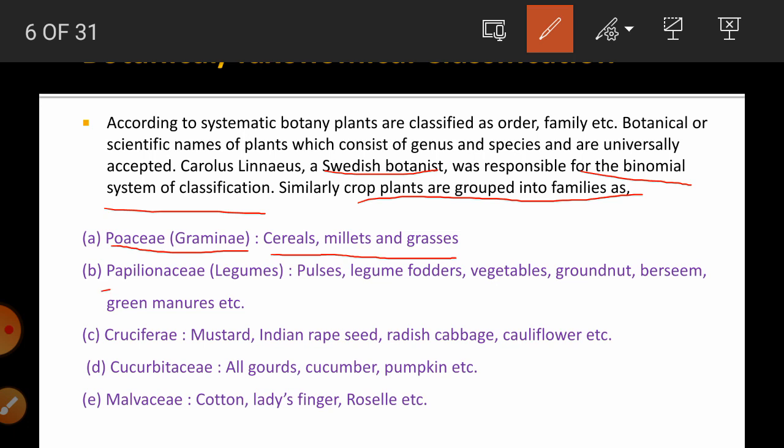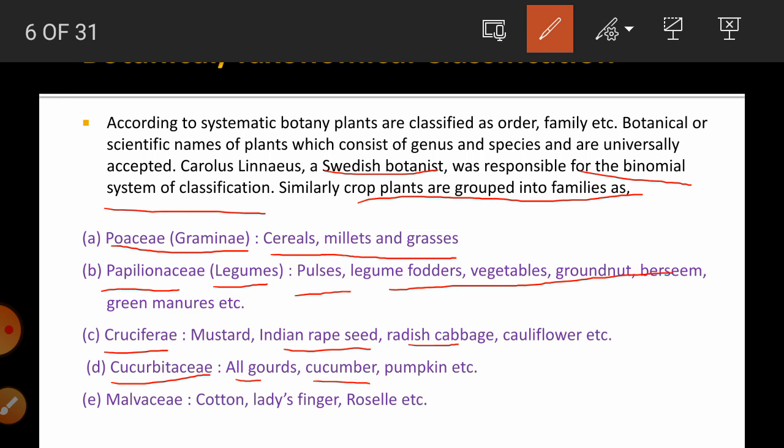Then the second one is Papilionaceae, previously known as Leguminaceae. This family includes crops from the pulses group, legumes, fodder, vegetables, etc. Then the third one is the Cruciferae family, which includes the crops mustard, Indian rapeseed, radish, cabbage, cauliflower, etc. The next one is Cucurbitaceae, which includes all your gourd crops such as pumpkin, bottle gourd, ridge gourd, etc.